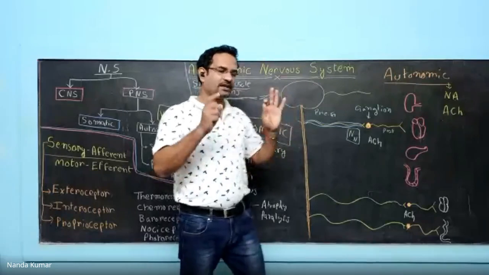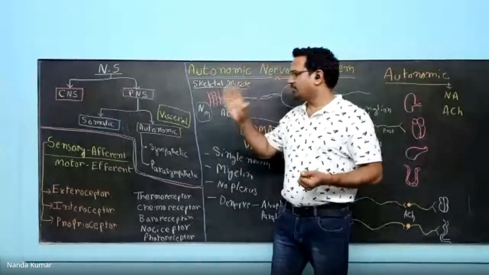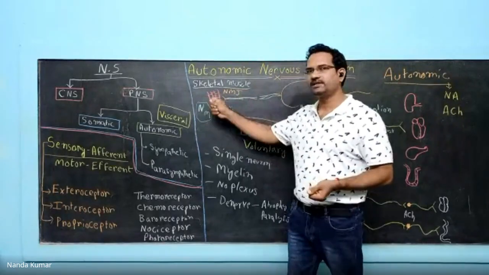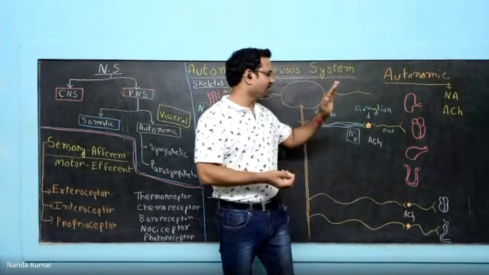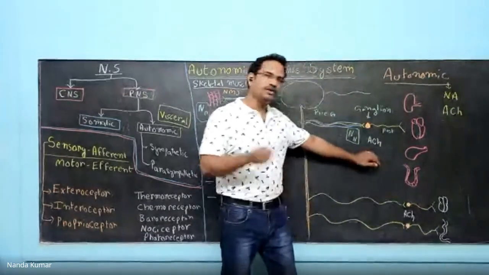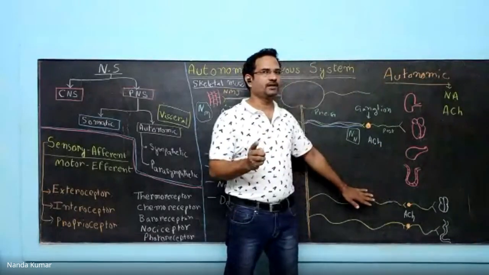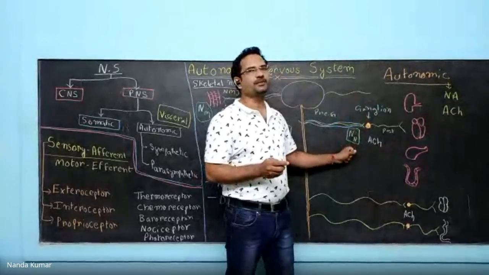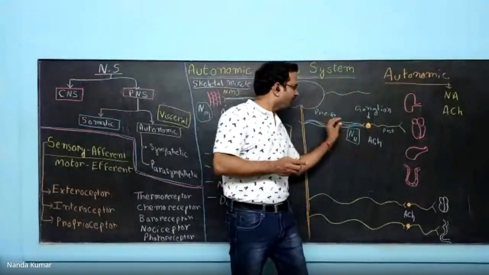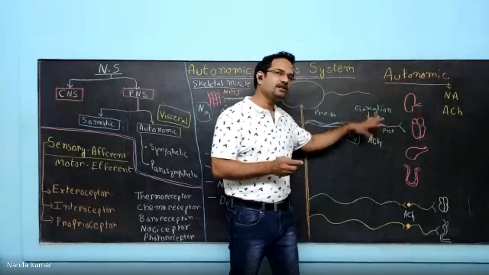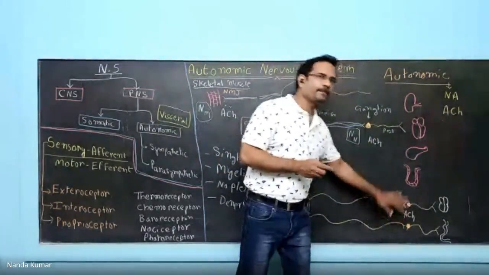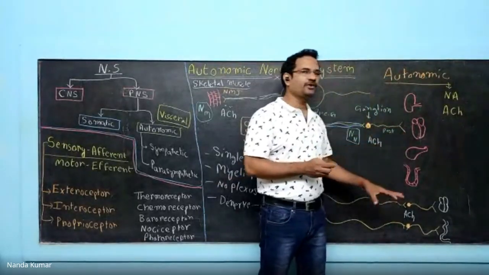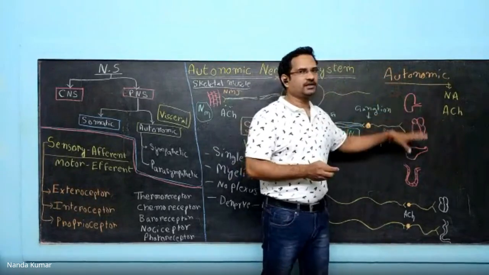Again, the major difference is related to neurotransmitter and receptor. In case of somatic nervous system, the neurotransmitter is acetylcholine, the receptors are nicotinic muscle receptors. In case of autonomic nervous system, at all preganglionic neurons, unanimously the neurotransmitter is acetylcholine. And at all preganglionic neurons, the receptors are nicotinic neuronal receptors, which are present on ganglia. So this neuron releases acetylcholine, it acts on the nicotinic receptors present on ganglia. Here also the same. The difference is at postganglionic neurons, you have two different kinds of neurotransmitters, noradrenaline and acetylcholine.